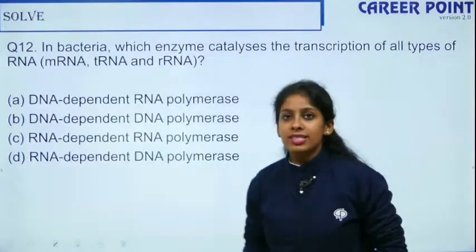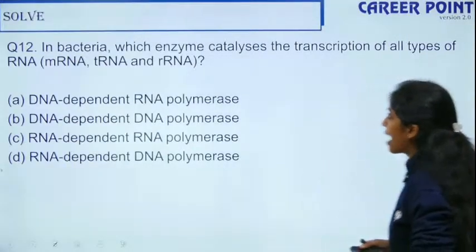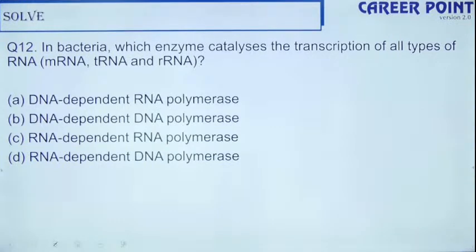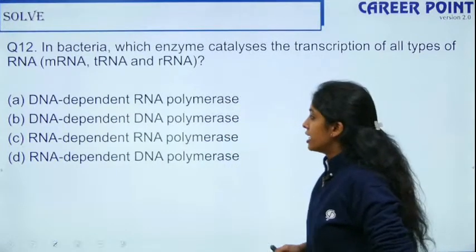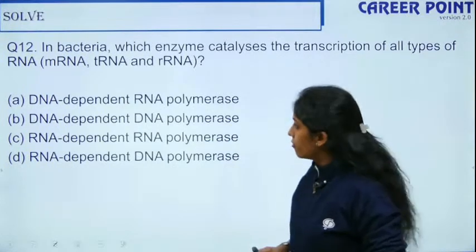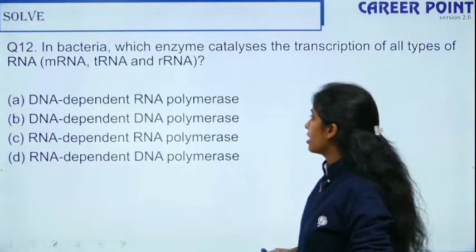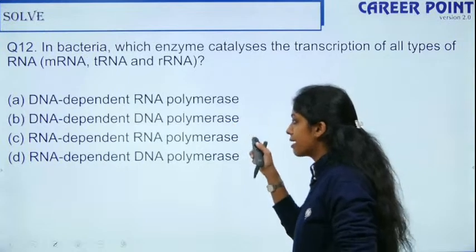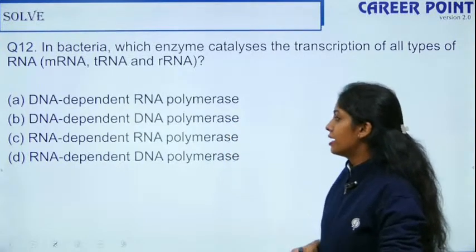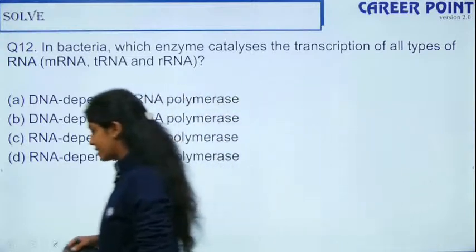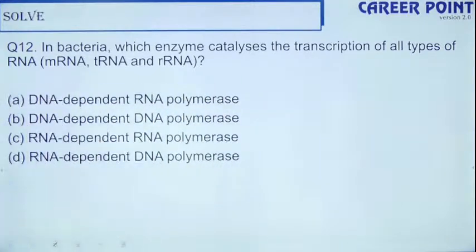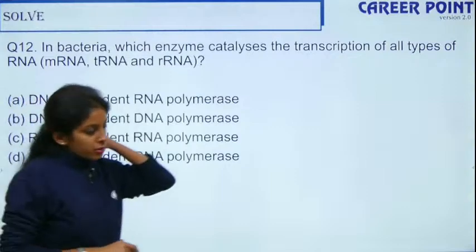Question number 12. In bacteria, which enzyme catalyzes the transcription of all types of RNA, that is mRNA, tRNA as well as rRNA? DNA dependent RNA polymerase, DNA dependent DNA polymerase, RNA dependent RNA polymerase, RNA dependent DNA polymerase. Question number 12.